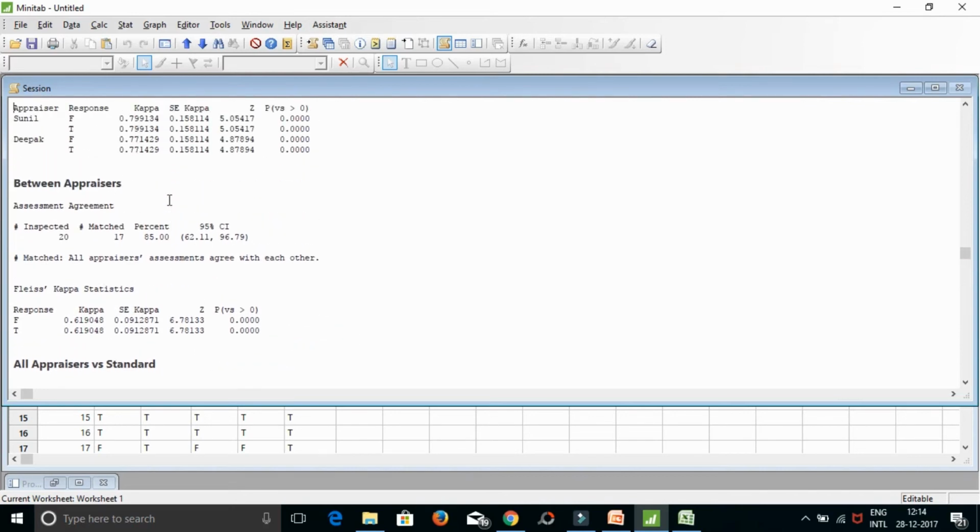Let us see where else we had the problem, whether the problem was with repeatability or reproducibility or accuracy. So if you look at this between appraisers, only 17 transactions were matching. It means there is a problem in reproducibility. They were not able to reproduce each other.